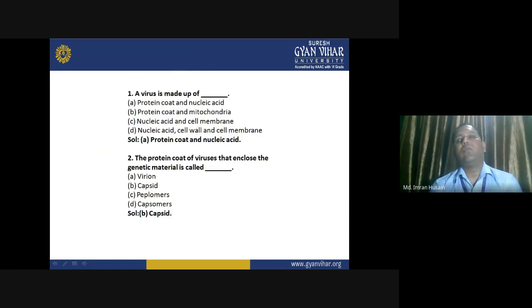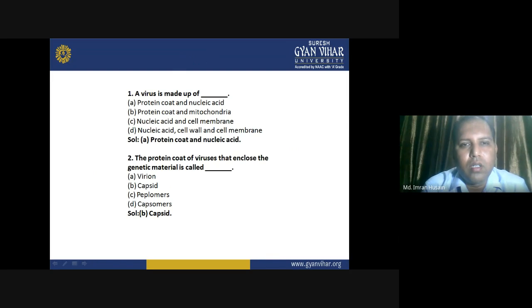Now, coming on to the MCQs, what we have learned, we will be discussing here. A virus is made up of: A, a protein coat and nucleic acid; B, a protein coat and mitochondria; C, nucleic acid, a cell membrane; D, nucleic acid, cell wall, and cell membrane.